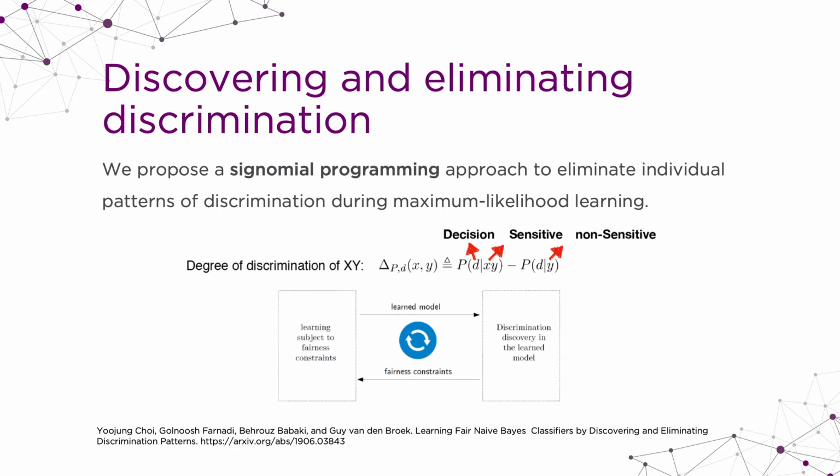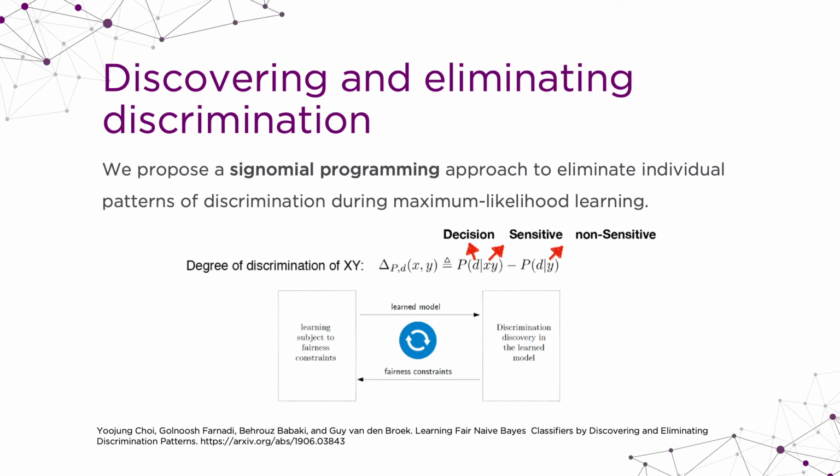I defined fairness as a degree of discrimination. This is a really strong definition. It is between group fairness and individual fairness, because I'm not just caring about the populations of female and male, but all combinations of the sensitive and non-sensitive attributes. So I'm comparing all these subpopulations, which are exponentially many, and I'm searching through the learned model to see if there is any discrimination.